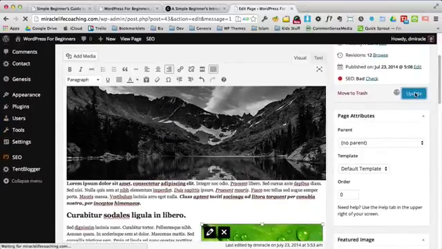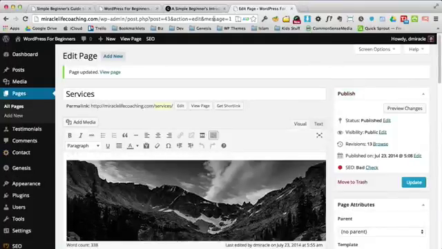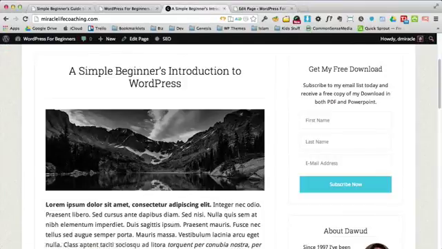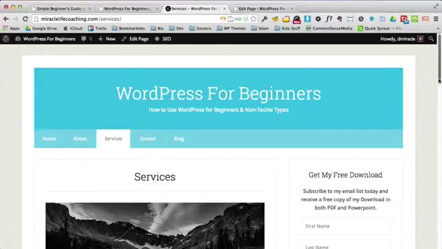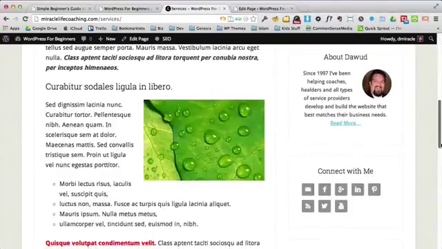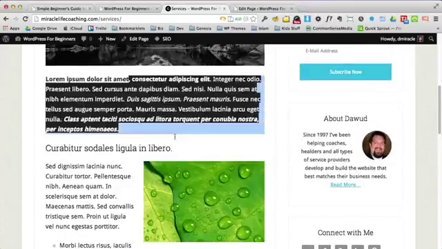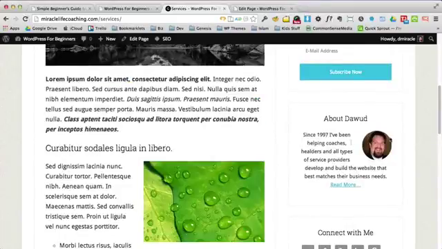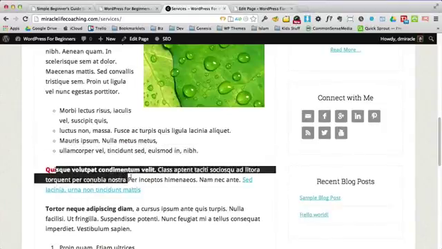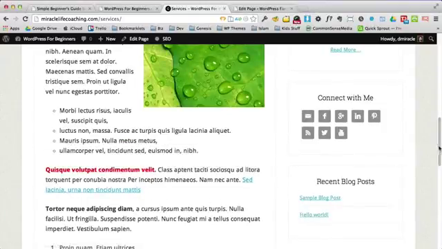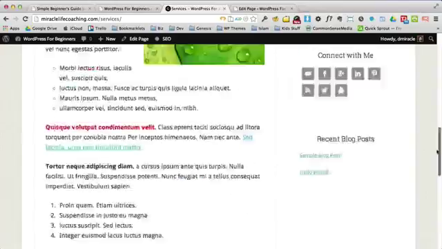Now let's update again. Look at this. I mean, this really is incredible. But now we've added two images to the page. We have still our bolded and italic and all that text. We have our headlines. We have our bullet lists. We have our red text. We have our links. We've done all these updates in such a little amount of time.